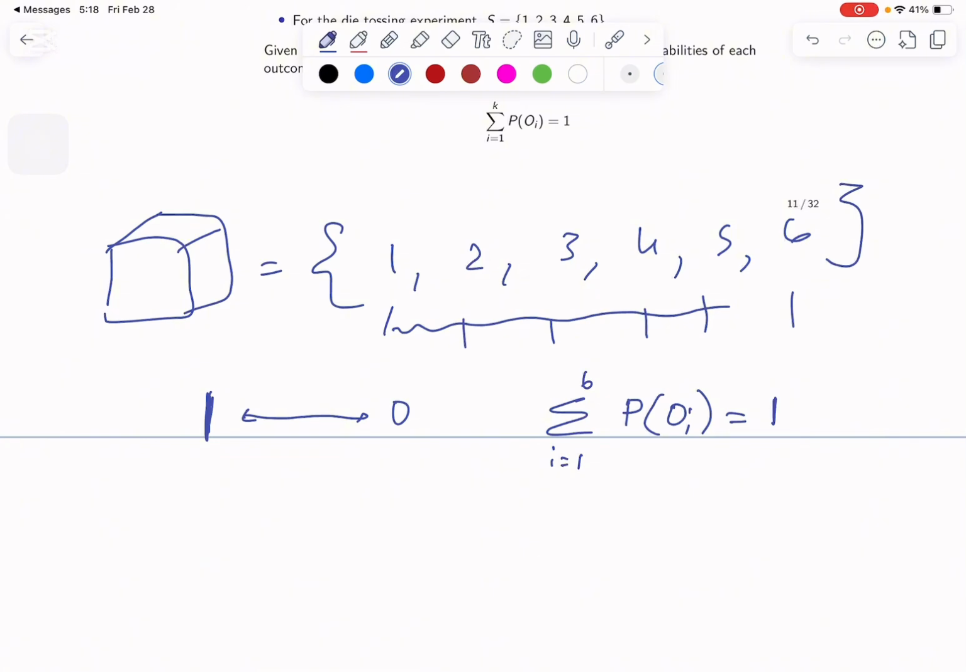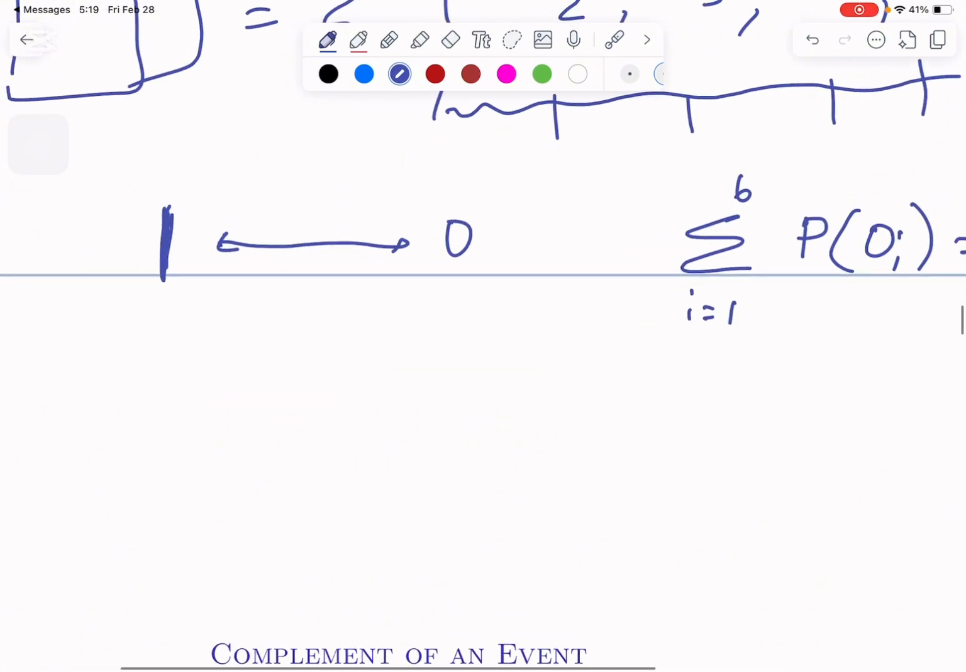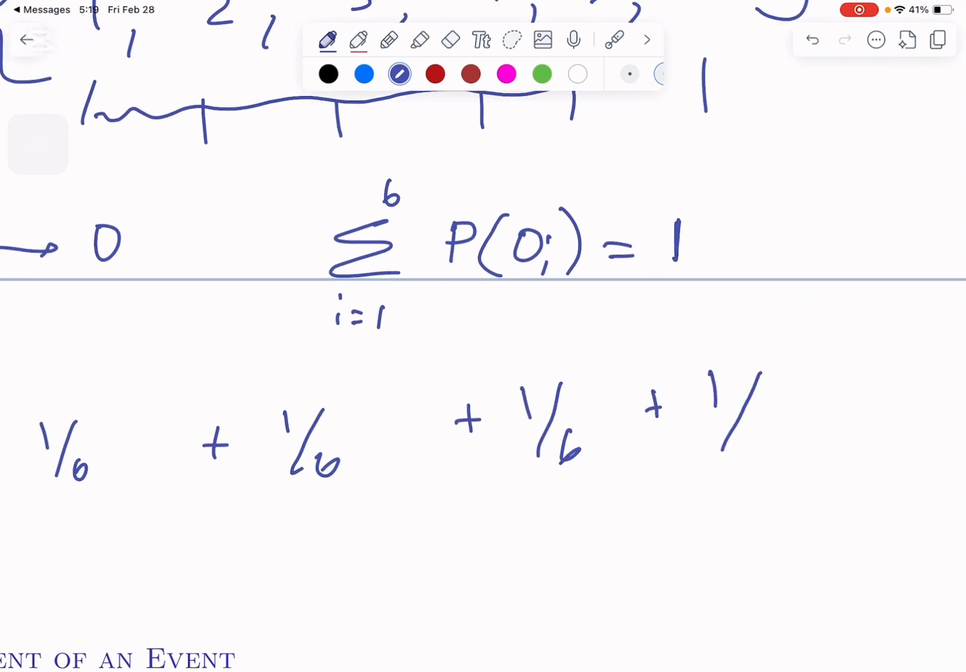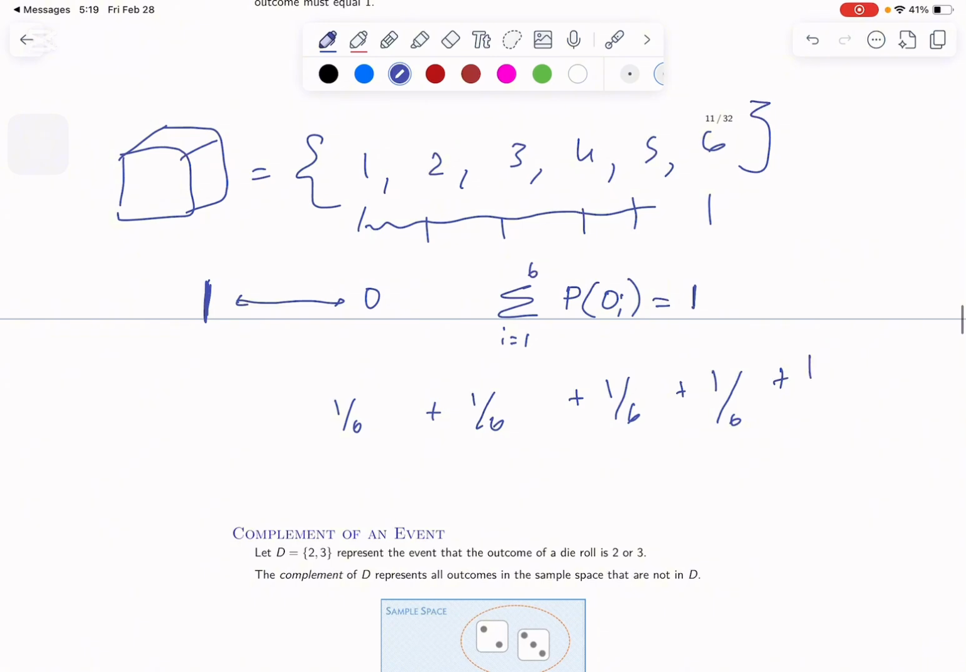What does that mean? If I roll a dice and ask what's the probability of me getting a 1, it's 1 out of 6. What's the probability of me getting a 2? It's 1 out of 6. A 3? 1 out of 6. A 4? 1 out of 6. A 5 is also 1 out of 6, and a 6 is also 1 out of 6.